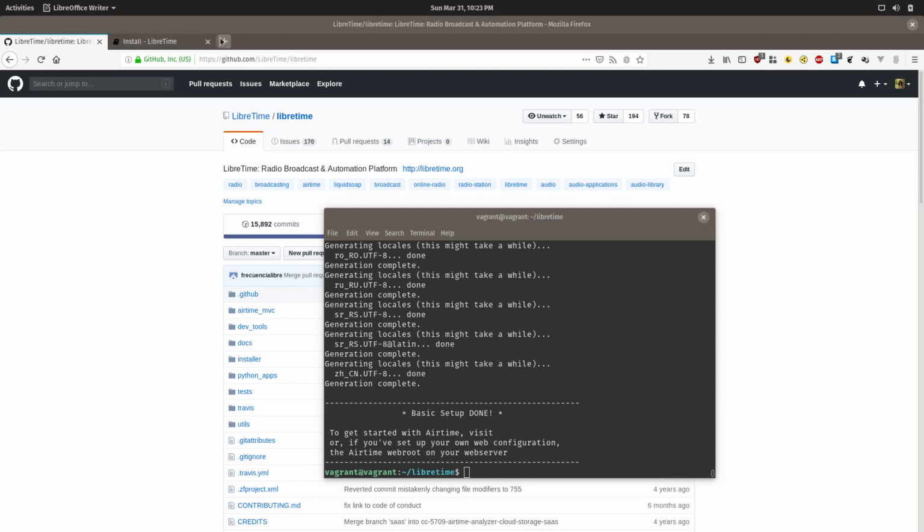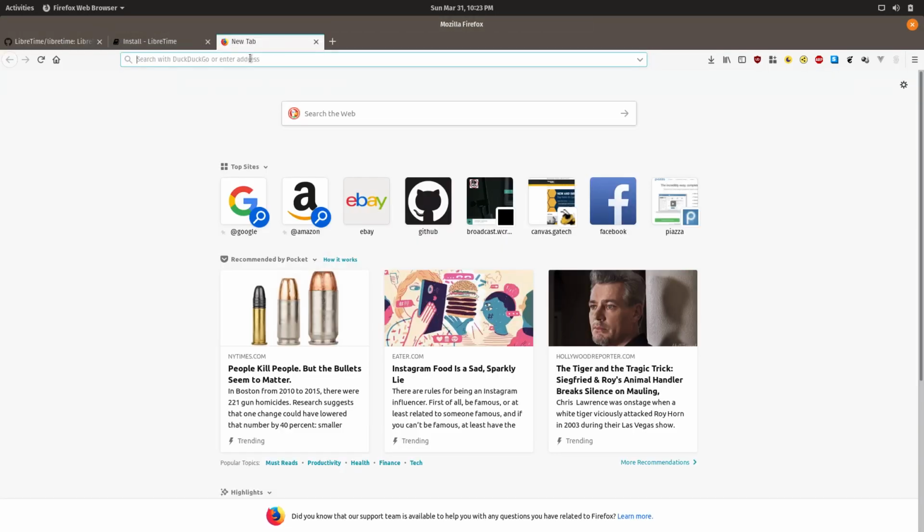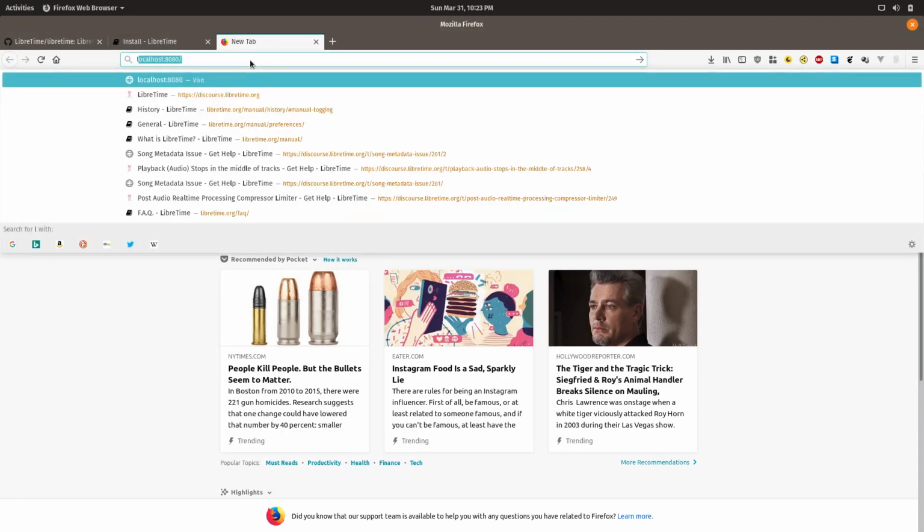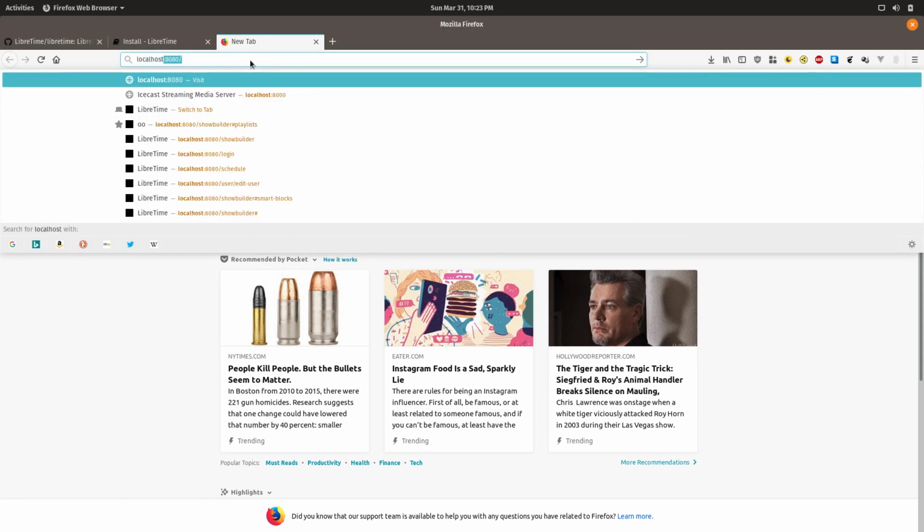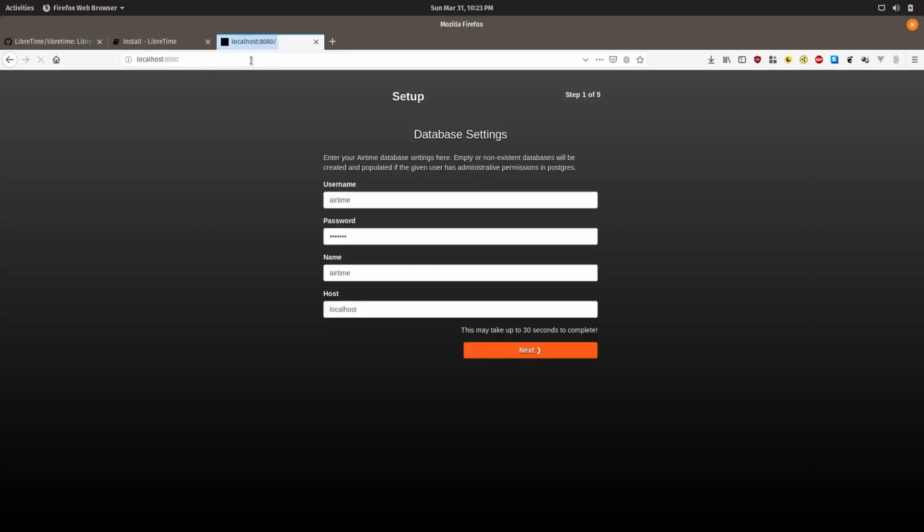For this purpose, it'll actually be different for each of you depending on what domain you have set up. But since I have it set up on a local machine using Vagrant, I'll type localhost:8080. You will type in your domain name. You shouldn't have to type :8080. And it should come up with this screen.